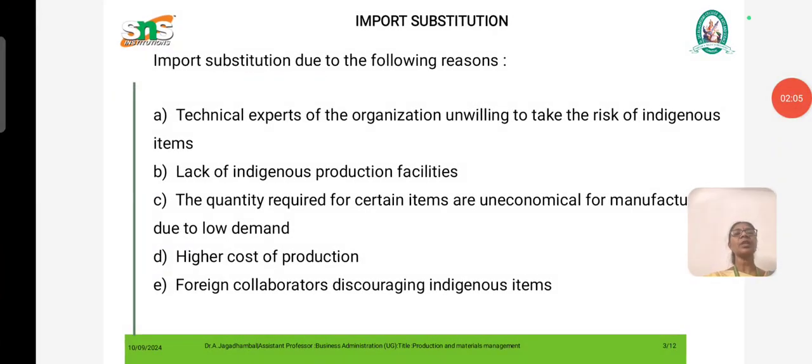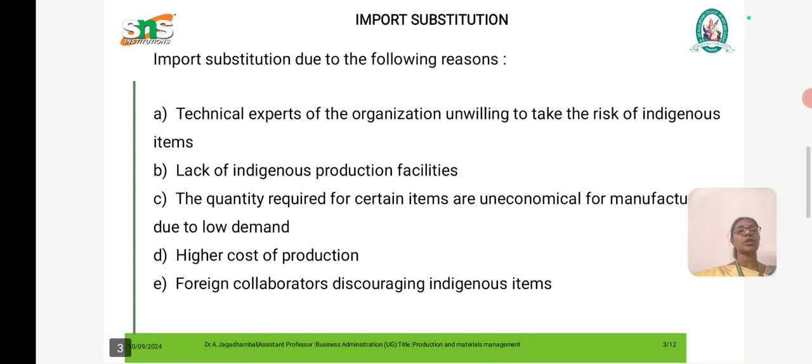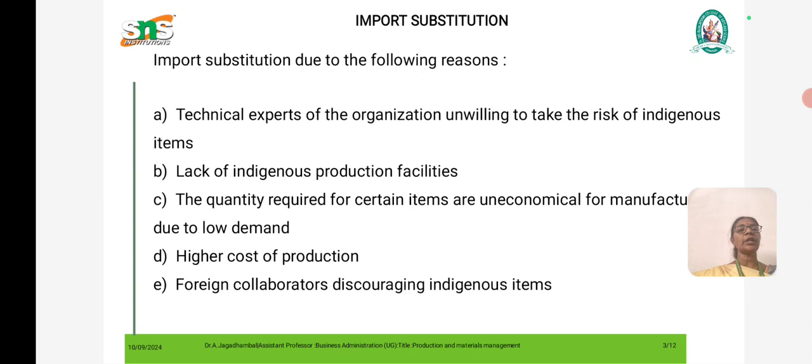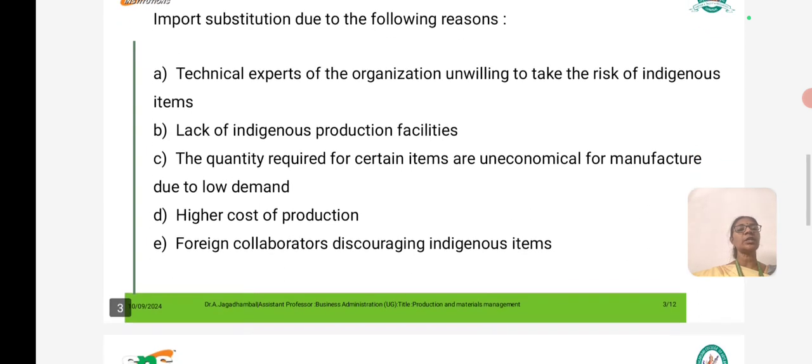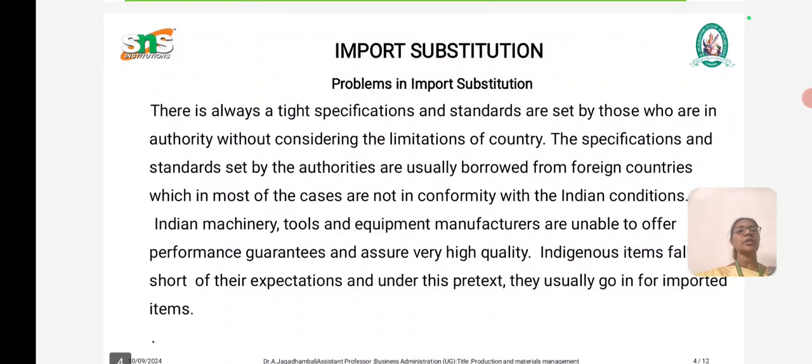Third, the quantity required for certain items is uneconomical to manufacture due to low demand. Next is the high cost of production. Then foreign collaboration discourages indigenous items. These are all the reasons for import substitution.